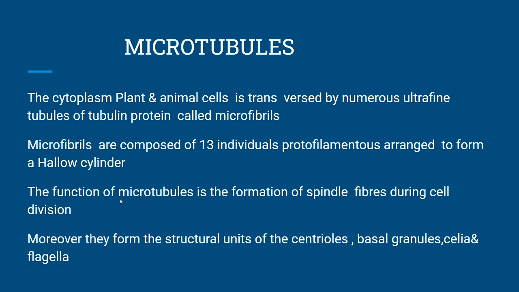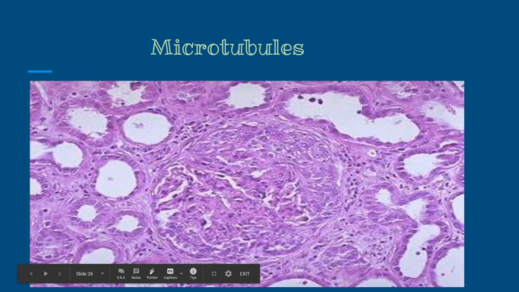The function of microtubules is the formation of spindle fibers during cell division. Moreover, they form structural units of the centrioles, basal granules, cilia and flagella. They are made of tubulin and fibril-like substances, forming tube-like structures that give support to the cell.